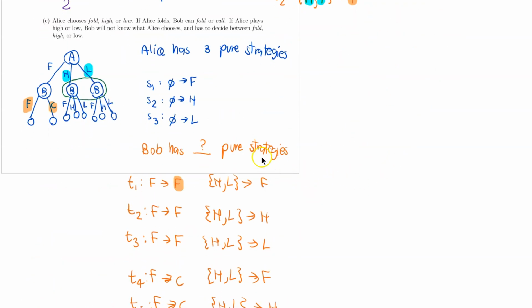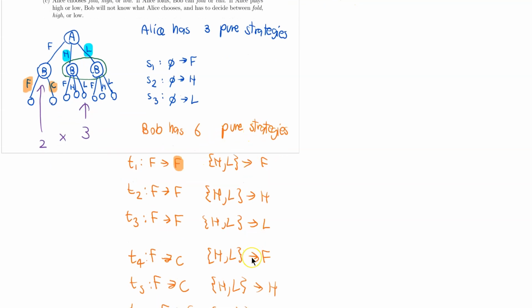Now for the last part, Bob has 6 pure strategies. And this is actually because, if you notice, Bob has 2 information sets. So this one is a loner, so this one is a singleton. So Bob has 2 ways to play if Alice were to fold. However, if Alice were to play high or play low, Bob will not be able to tell. And then Bob will have 3 ways to play here. So 2 times 3 is going to be 6. And that's going to be the number of pure strategies that we see here.